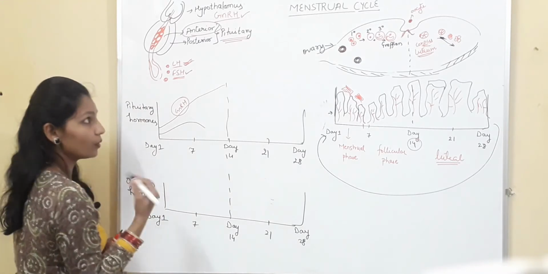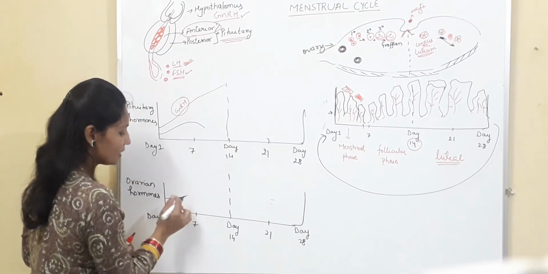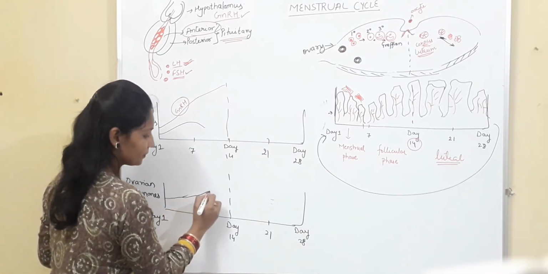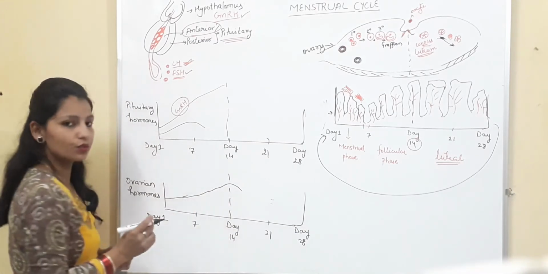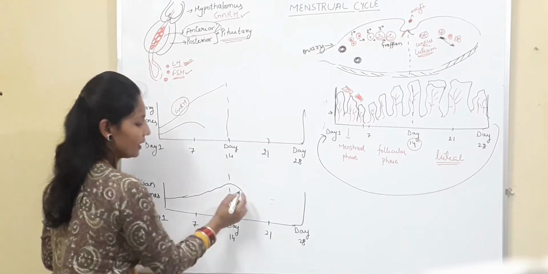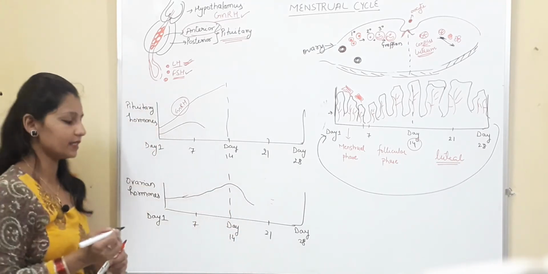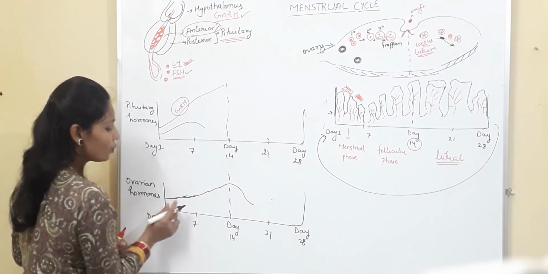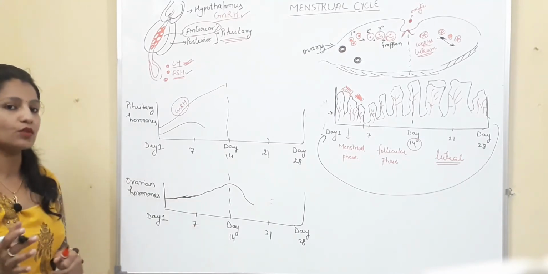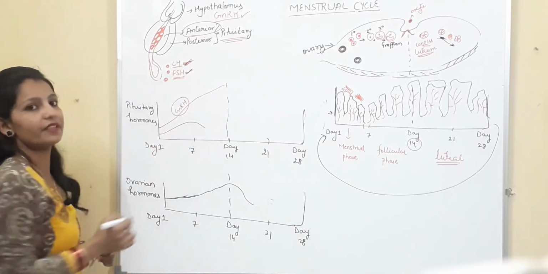So what will happen? The amount of estrogen will start increasing slowly. And on the day 14, the amount of estrogen is comparatively higher. And then after ovulation, the amount of estrogen will again decrease. And now here you have to remember that the low level of the estrogen will inhibit the secretion of LH and FSH.